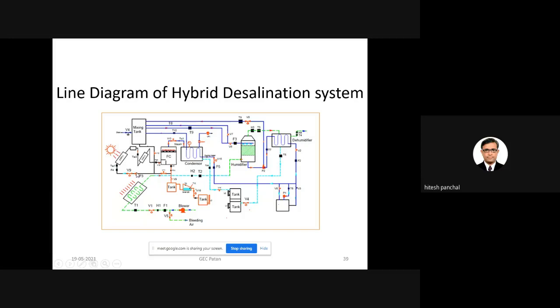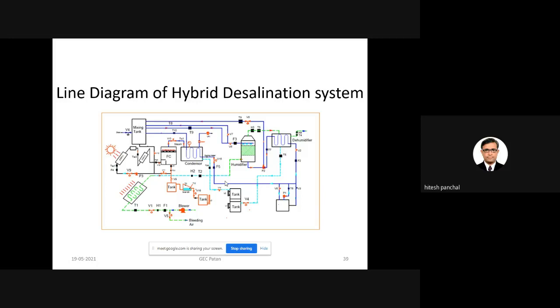Partial water is passed through the solar water heater for circulation of water in the cycle, and the remaining water is stored in a tank, which is hot water. The hot water is passed through the solar still. So the solar still will produce the potable water.